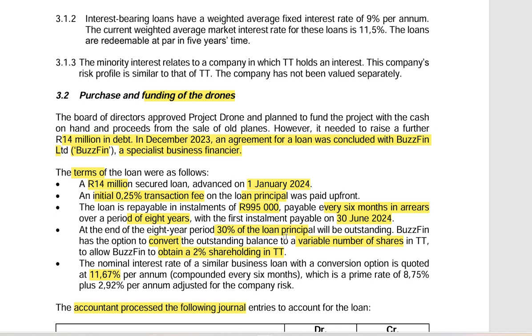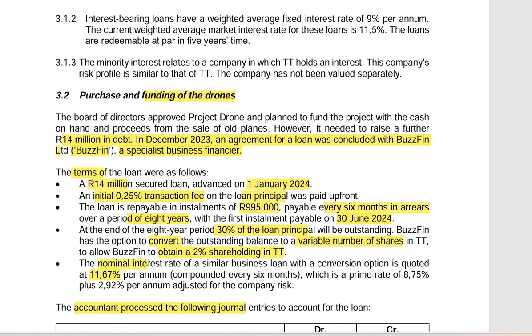30% of the loan principal over the period of 8 years will not be paid. However, it will be converted to a variable number of shares. What do we know about a variable number of shares? We know that because it's not a fixed number of shares that this loan will be converted to, it is not equity. It will be a financial liability. What else is important is that they will be obtaining 2% of the shareholding in TT.